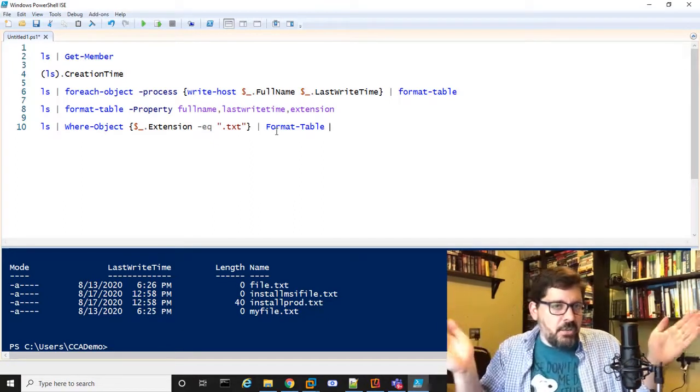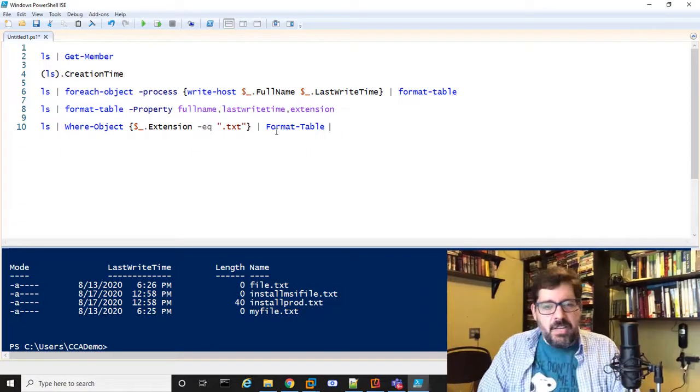In Bash, you might use grep, for example, to do something like this, very similar. But again, you're just going to get strings as the output. It's a little bit harder to work with. So this is definitely more powerful in some ways.